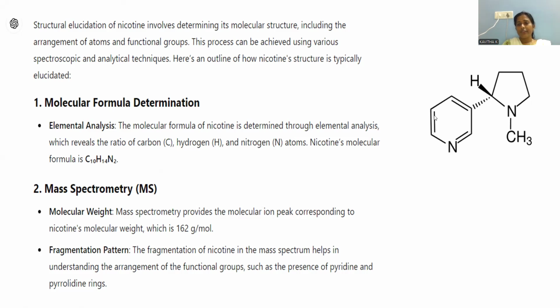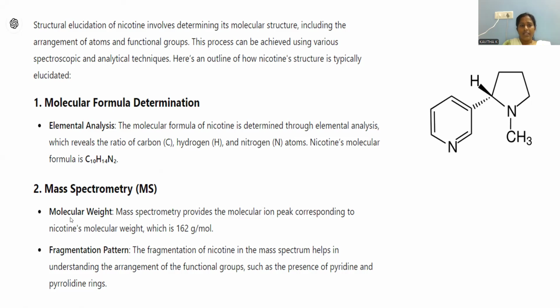And here you can notice a 6-membered ring. We can find 5 carbons, 6th, 7th, 8th, and 9th, and here another 10th carbon. So that C10 carbons are there, and 2 nitrogens are located on 2 heterocyclic rings, and the remaining are contributed by hydrogens only. This is the way the molecular formula for nicotine is C10H14N2.